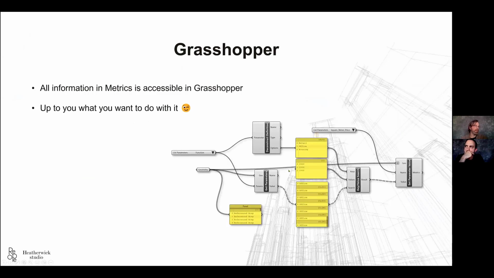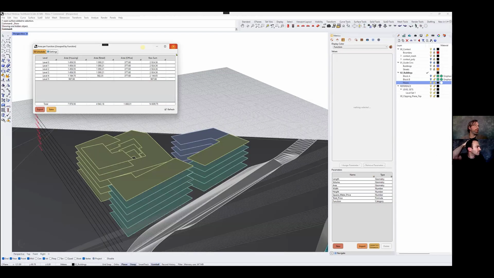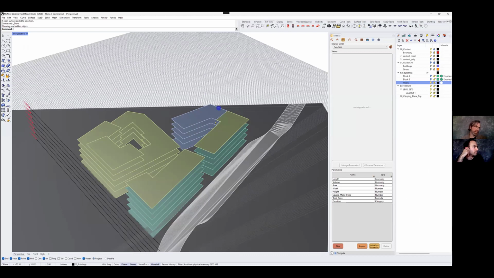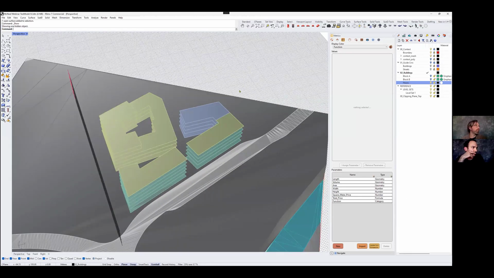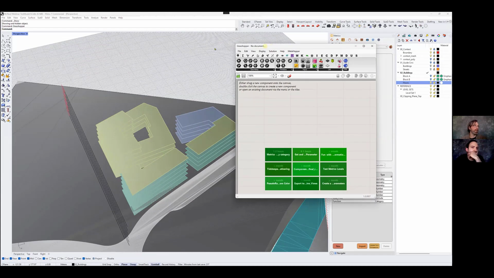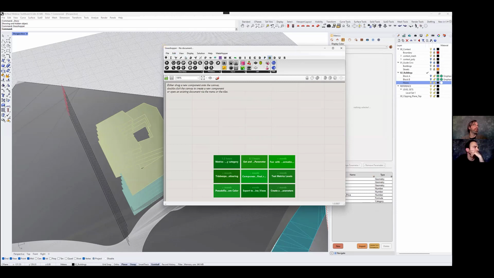Next would be Grasshopper. So we have all the information that resides in metrics, whether it's in an object or the parameter definitions, can be accessed in Grasshopper. So we have our own tab here. We can access most information from the levels, and for the parameters, you can create parameters, you can list them, you can deconstruct them, and so on. I will show an example soon.